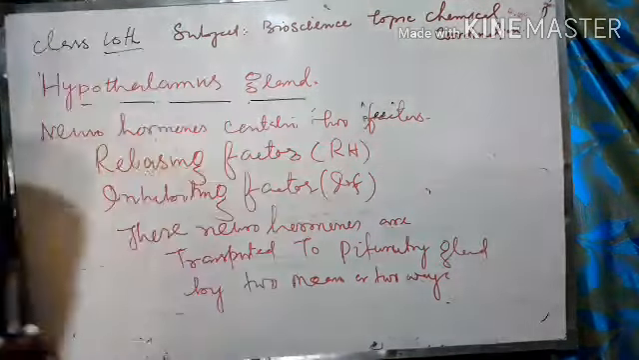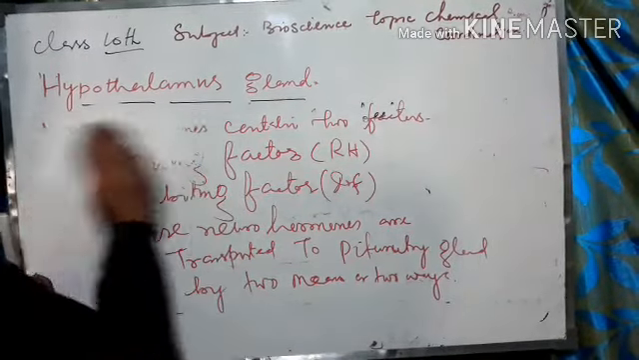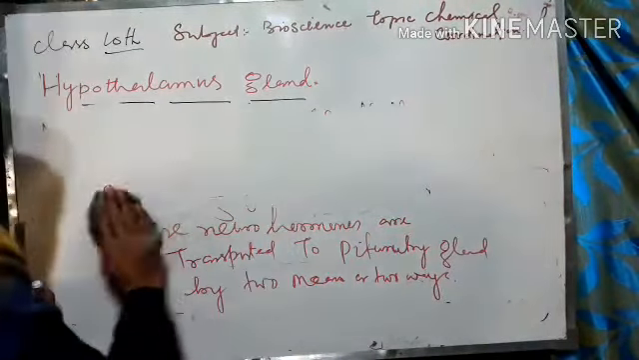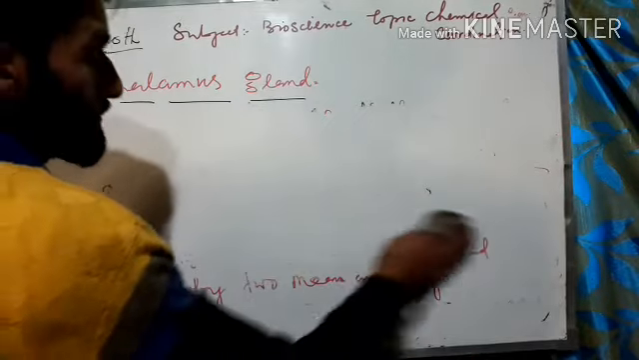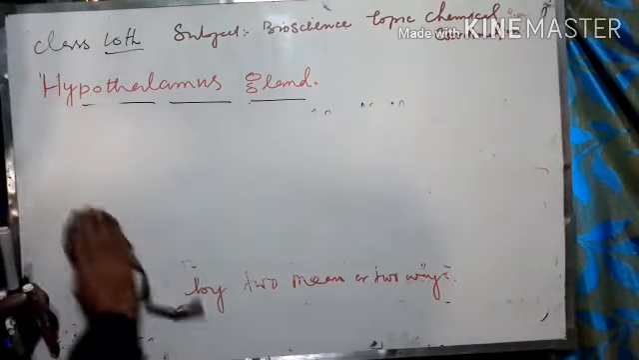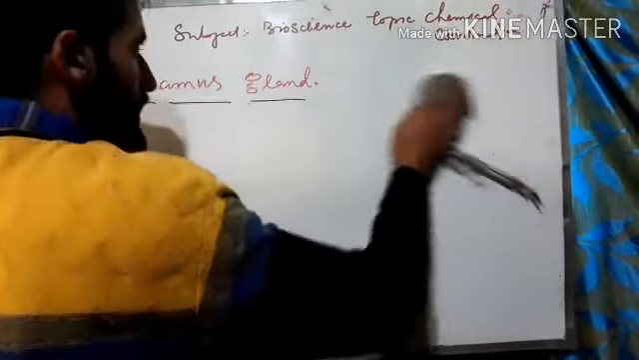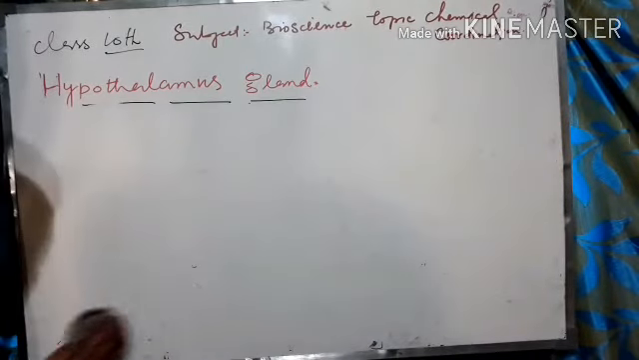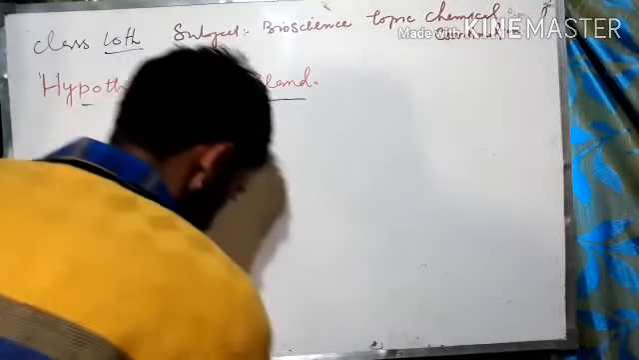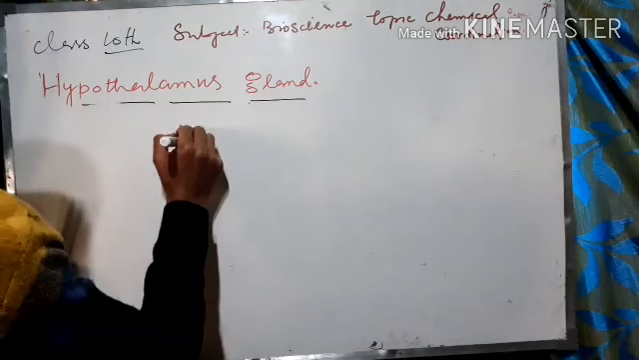So there are two ways by which neurohormones are transported towards the pituitary gland, so that the pituitary gland will secrete its hormones, and those very hormones will stimulate or inhibit the other endocrine glands in order to bring about the physiological activities in the body.